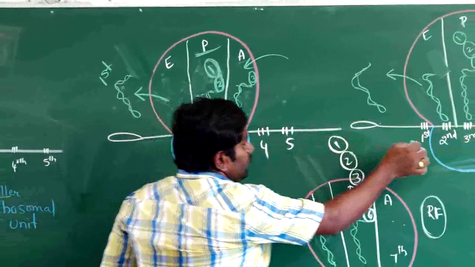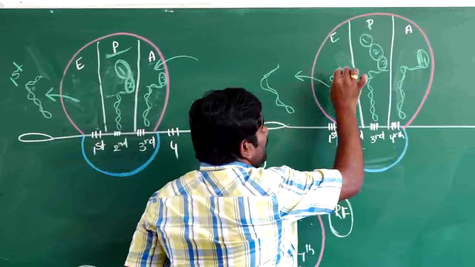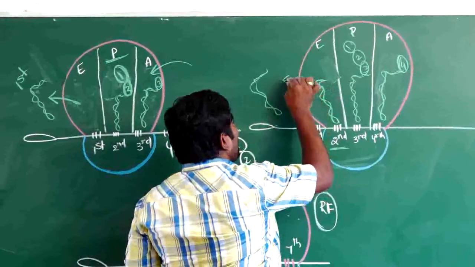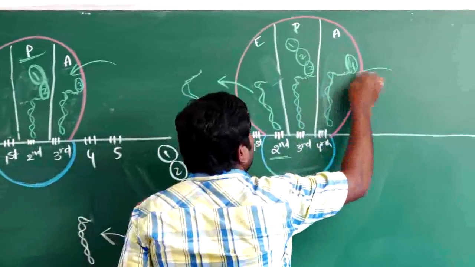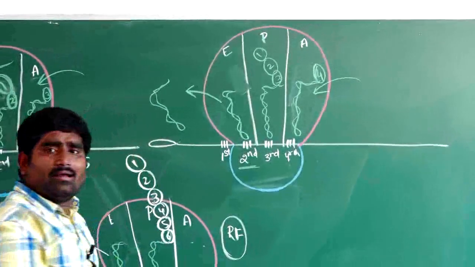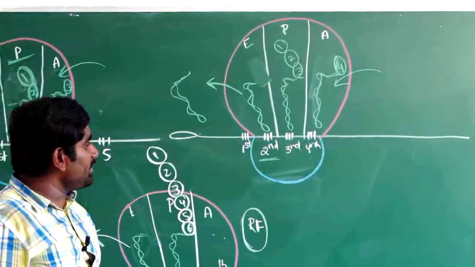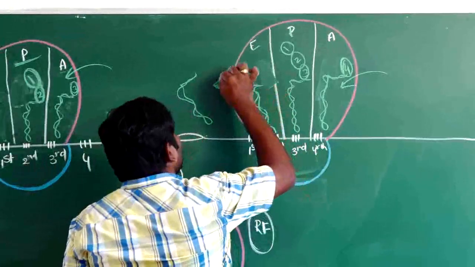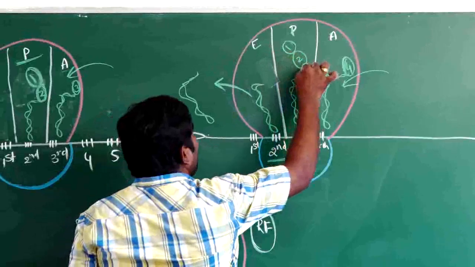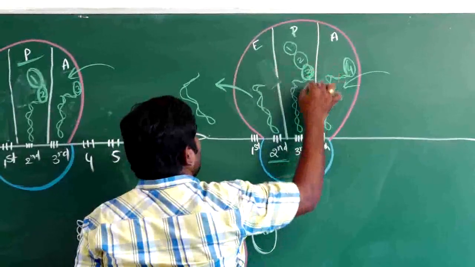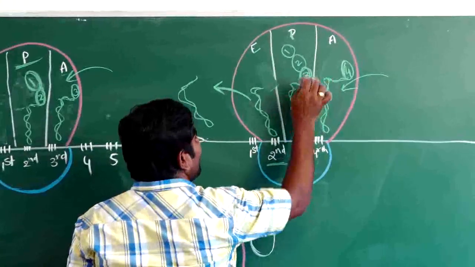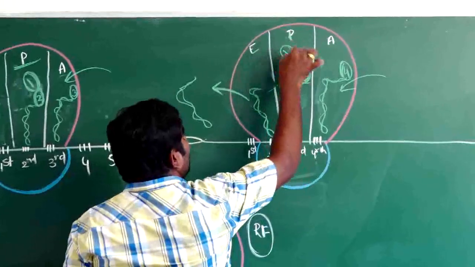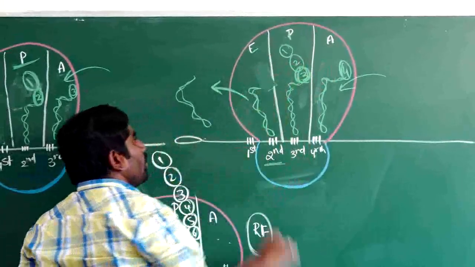So that second codon will come into the elimination site. When the second codon comes to the elimination site, the fourth codon will enter the aminoacyl accepting site, and the second amino acid will go outside. Then this is the third amino acid and third tRNA, and the second and first will come and join to the third place.